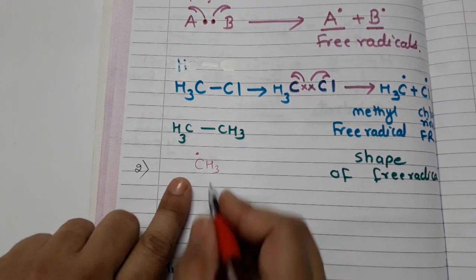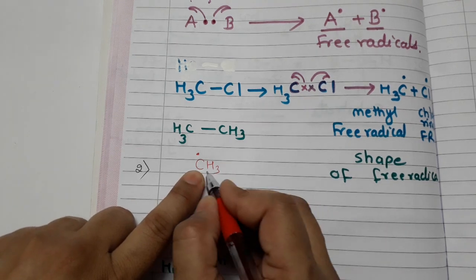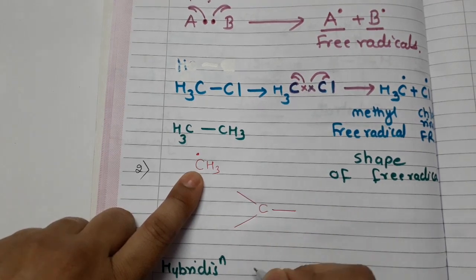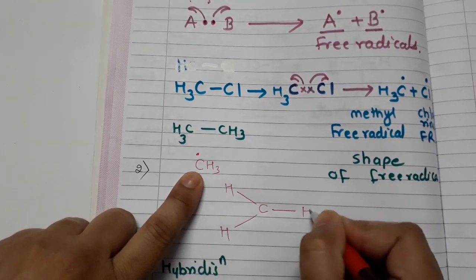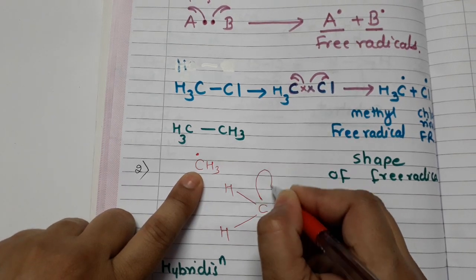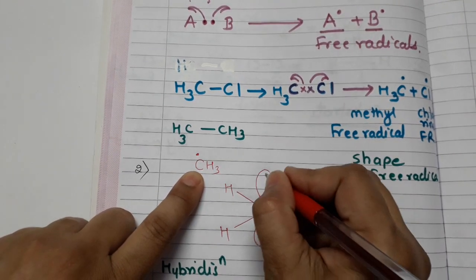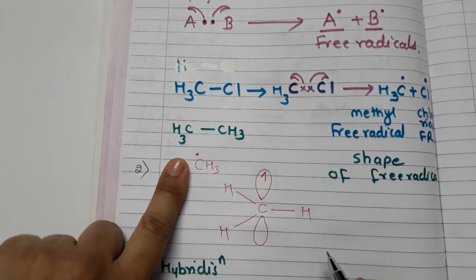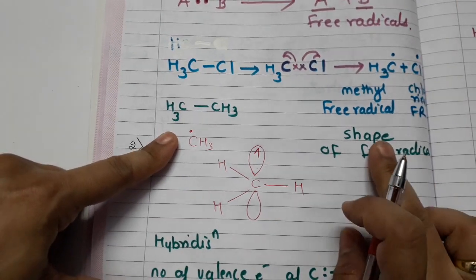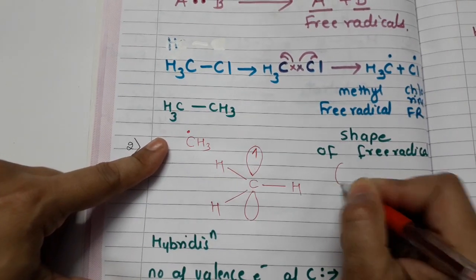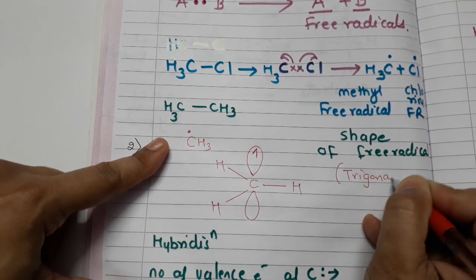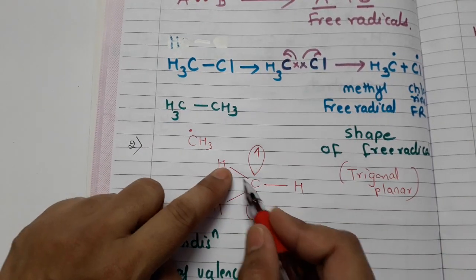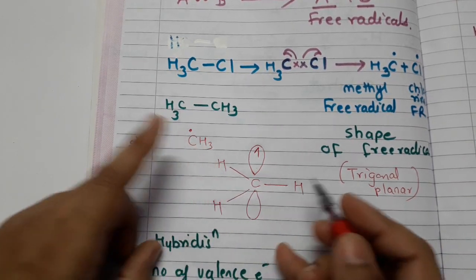Now we all know that CH3 means carbon is having how many bonds? Carbon is having 3 bonds, H, H, H. Now the fourth orbital of carbon is having only a single electron. That is the reason we have a single dot over here. So the shape of the free radical is trigonal planar, because these bonds are at a 120-degree angle.